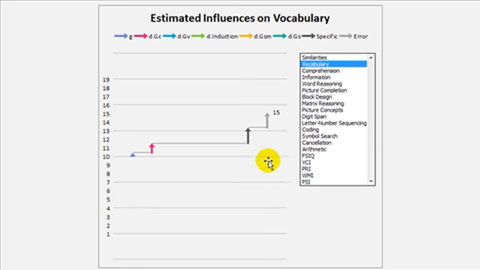So how did we get a vocabulary score of 15? Well, G didn't influence it that much. DGC influenced it a little. The specific variance and error is likely to have pushed it all the way up to 15. Now, is this the way that it actually happened? No, of course not. These are just estimates. This is our best guess. The truth is that it could be quite different. If somehow we knew that our estimate of G was wrong and it was actually some other number, we'd have to update all these other numbers to account for that.